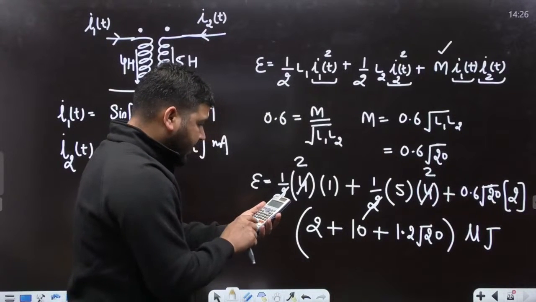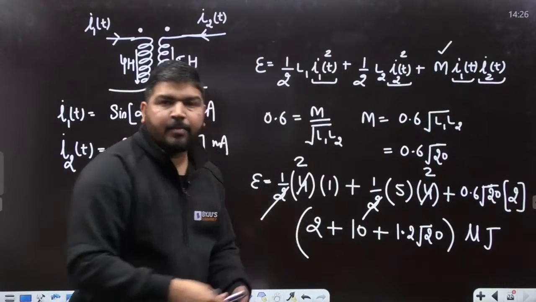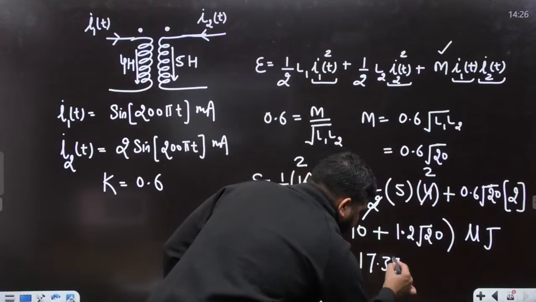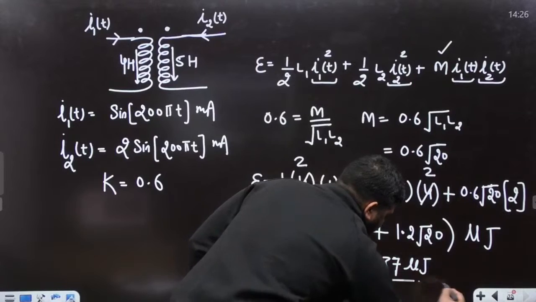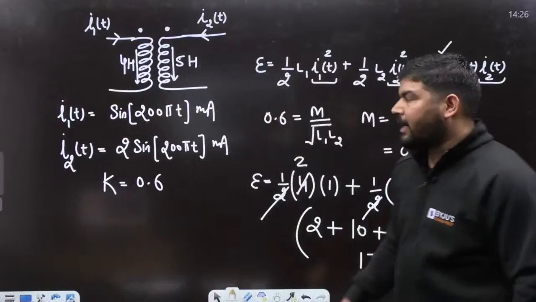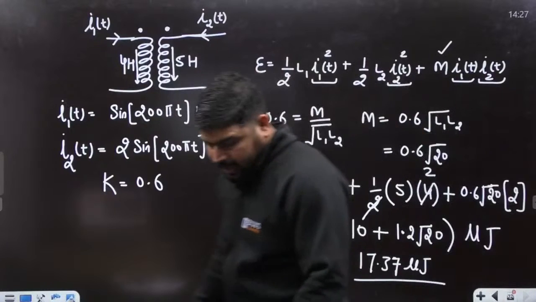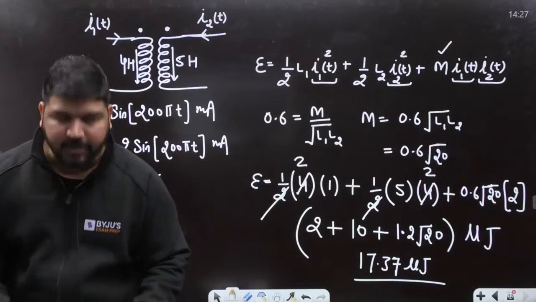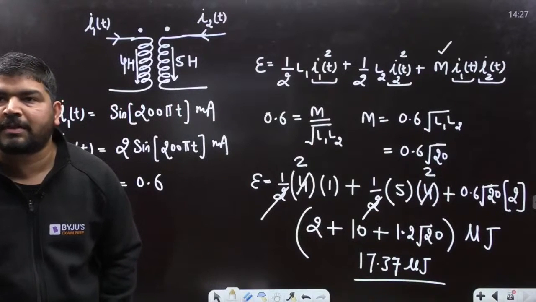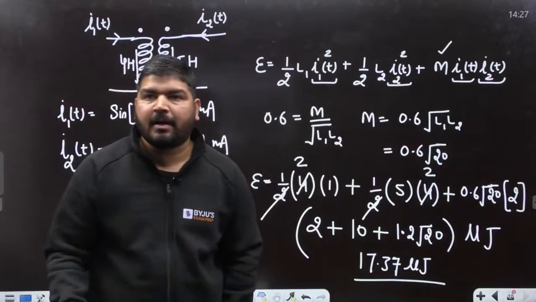Answer came out to be 17.37 microjoule. I hope it is clear to everyone. Tell me, guys, is it clear? How many of you have solved this question? Sir, there was a two sum option. Will it be empty?